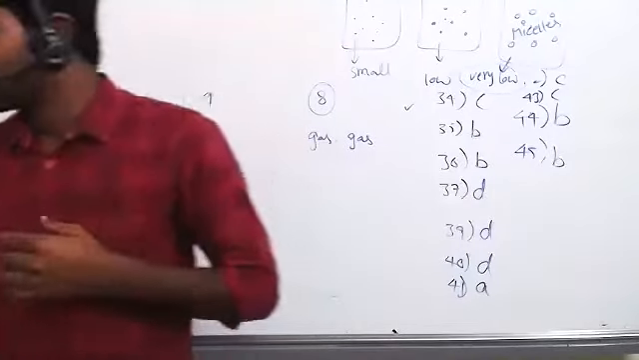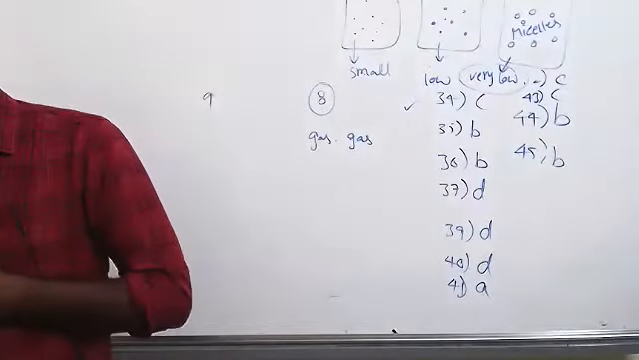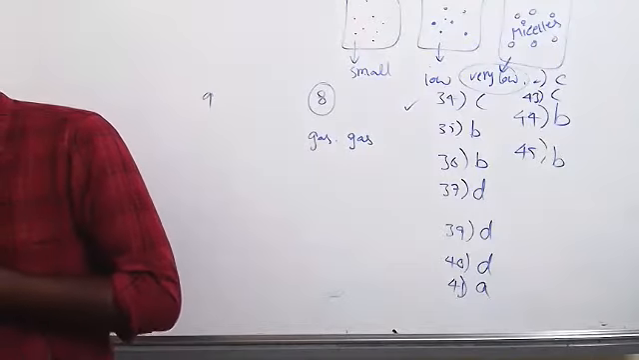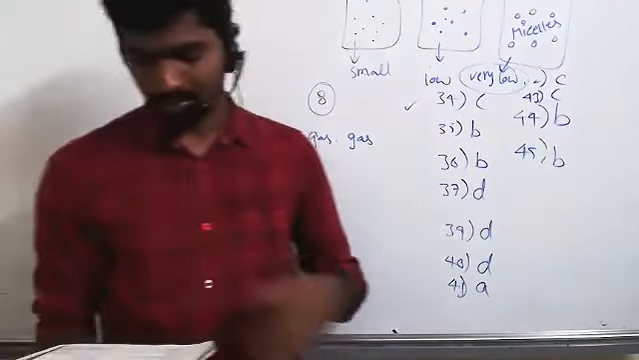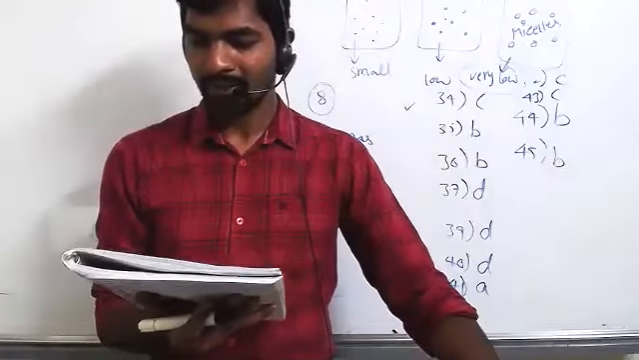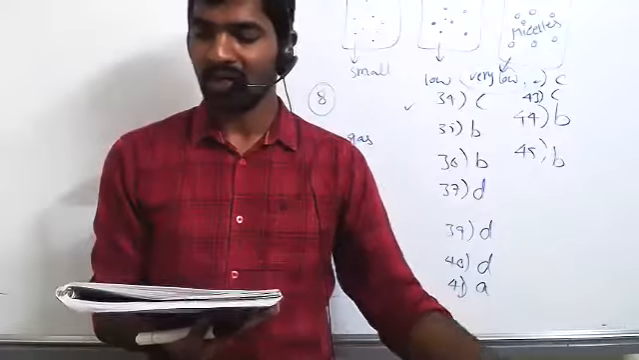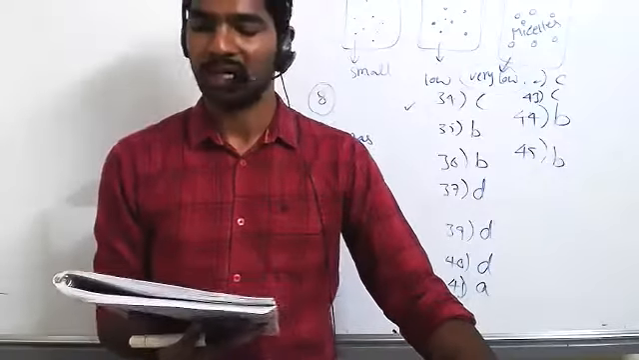Next, 46. Harsh. At high concentration of soap in water, soap behaves as an associated colloid. Very good. At high concentration of soap in solution, it behaves as an associated colloid, which means it forms a micelle. B.